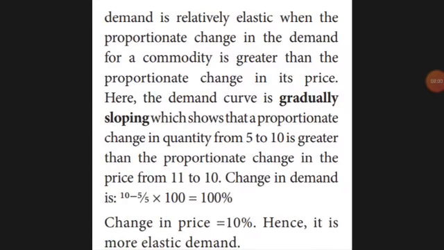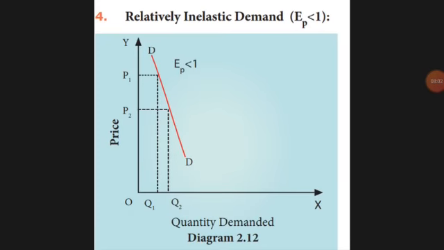Next is relatively inelastic. Relatively inelastic means, for example, the price of a product keeps on increasing less than what it usually was. Last month it was 10 rupees, and this month they keep increasing it.